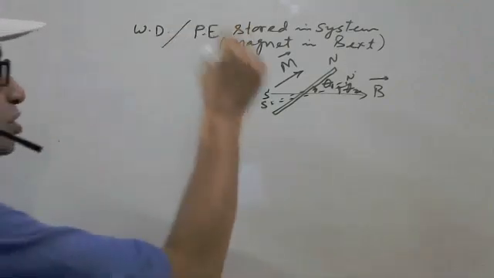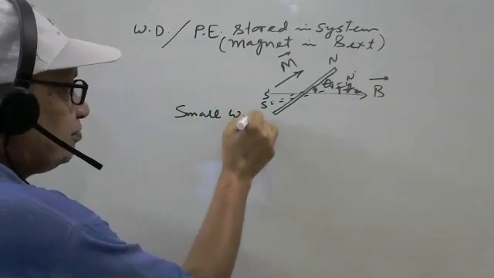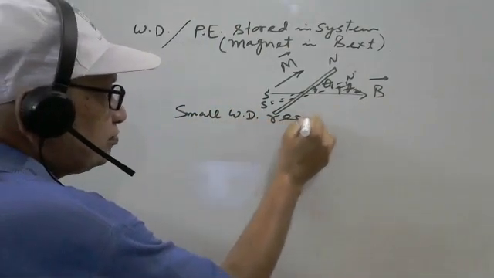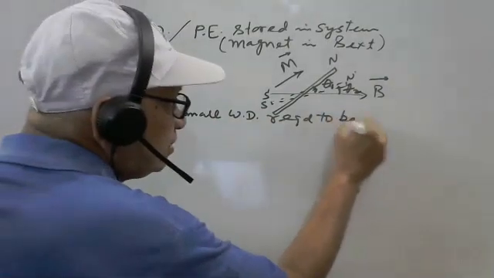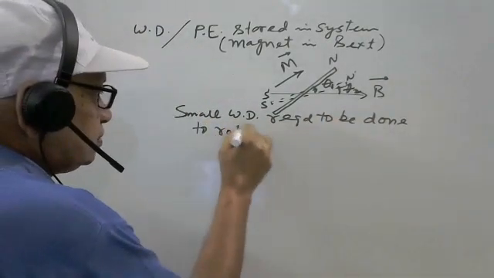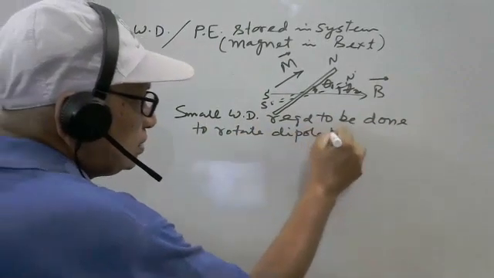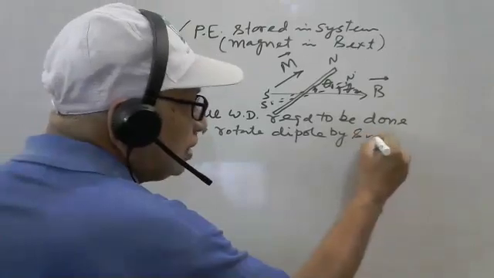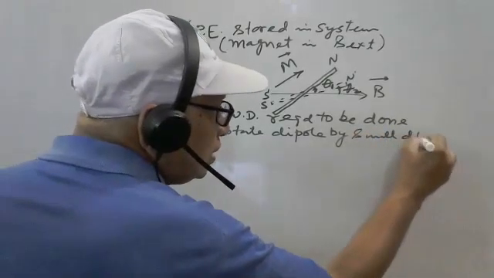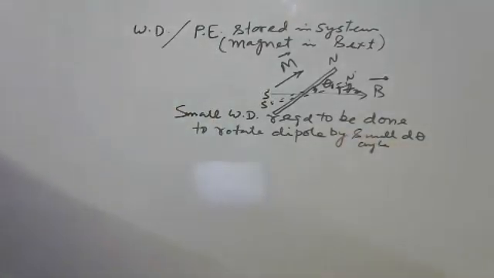Small work done required to rotate the dipole by a small angle d theta. What is the work done?